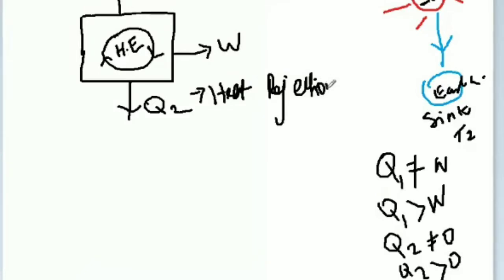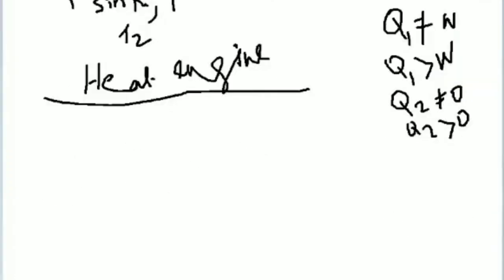So where are we getting the heat from? From one reservoir. What is the name of the reservoir? Source, because it is a higher temperature body. The temperature is T1. We are rejecting the heat to the bottom-side reservoir, that is called the sink. The lower temperature body is the sink. The temperature is T2. Next topic is called the reversible engine.